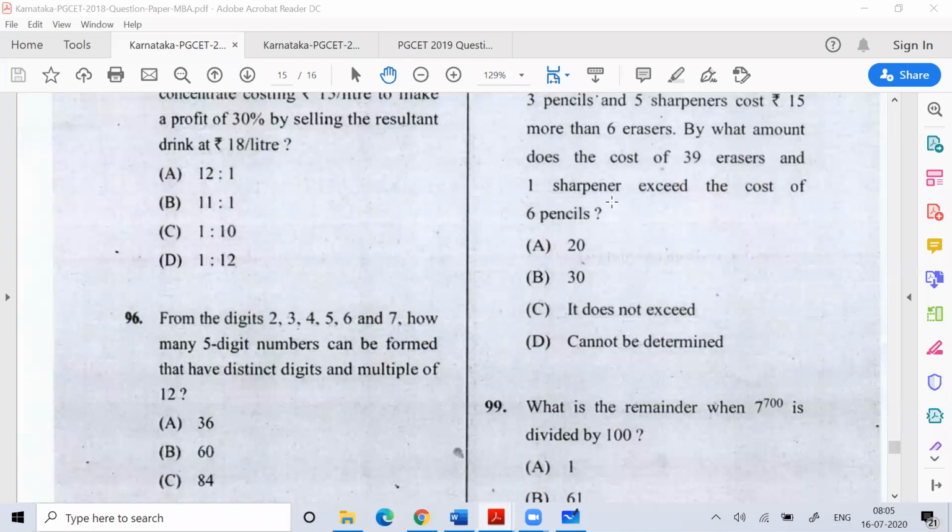Permutation combination is nothing but the advanced concept of numbers. The numbers you learned, this is where we talk beyond number. Like this question number 96: from the digits 2, 3, 4, 5, 6, 7, how many five-digit numbers can you form such that the number has distinct digits and is a multiple of 12?